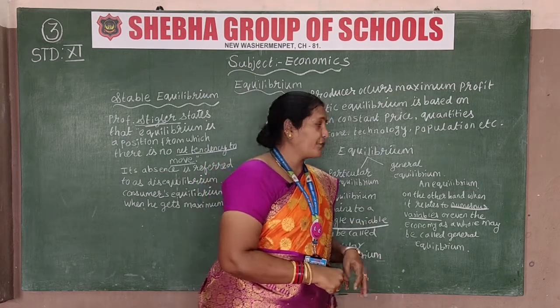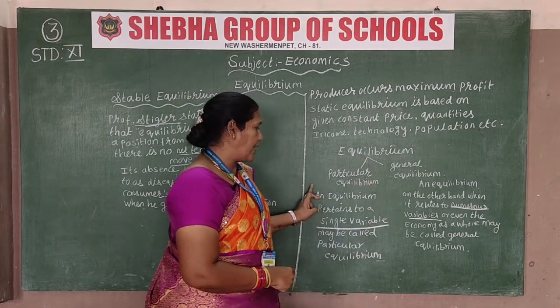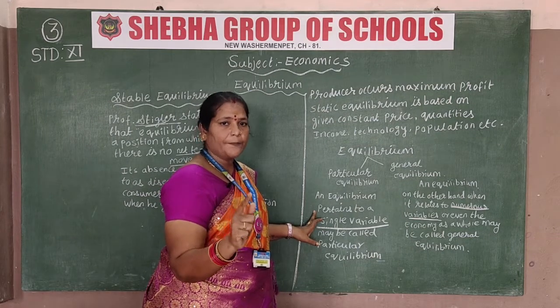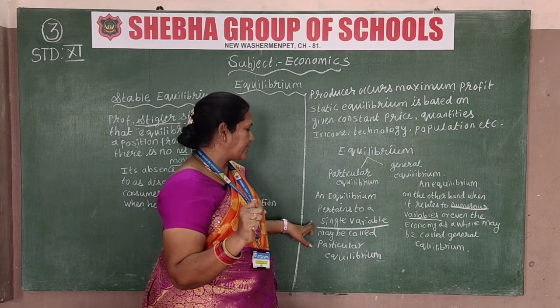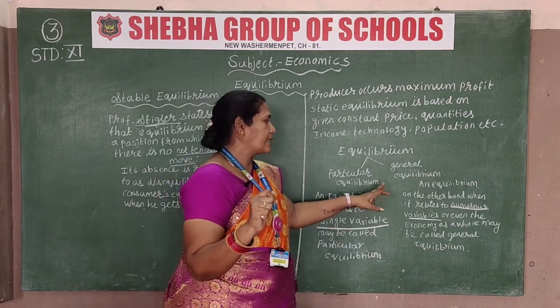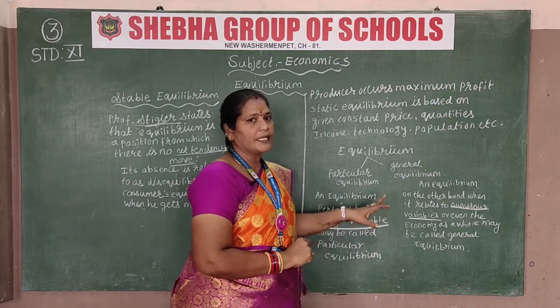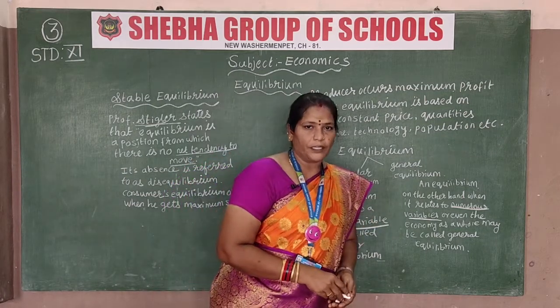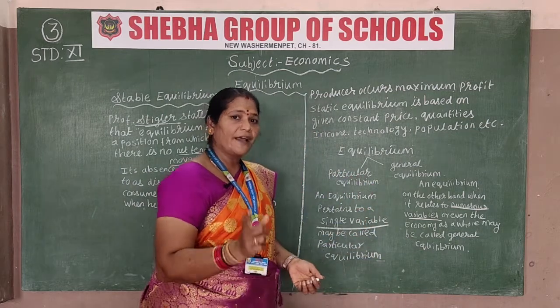So what is the difference between particular and general equilibrium? In the particular, it relates to a single variable. Is it clear? Particular equilibrium means a single variable. And in general equilibrium, there are numerous variables. That is the difference between particular and general equilibrium. I hope you have understood this concept, children. Let us move to the next one.